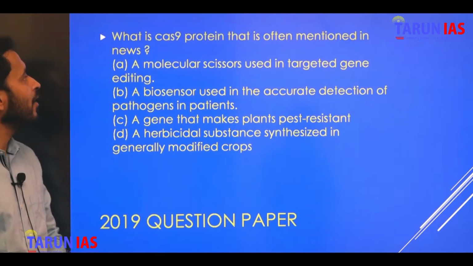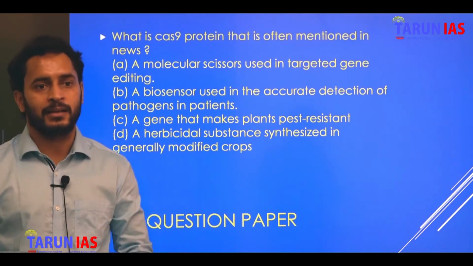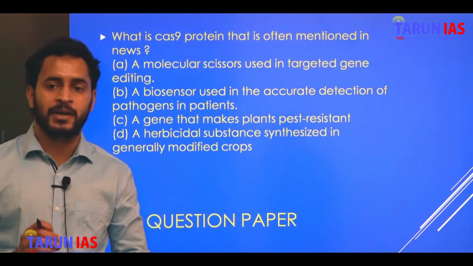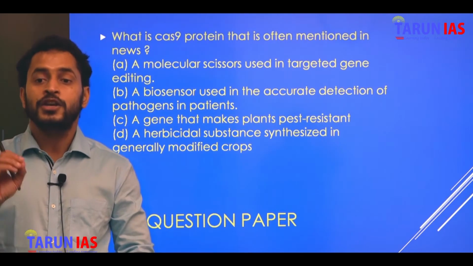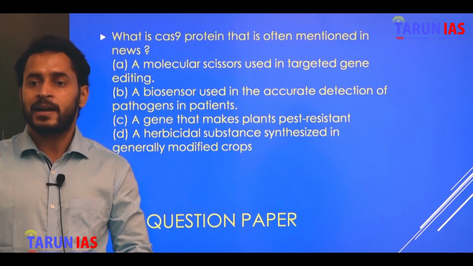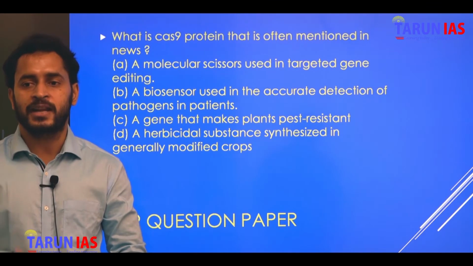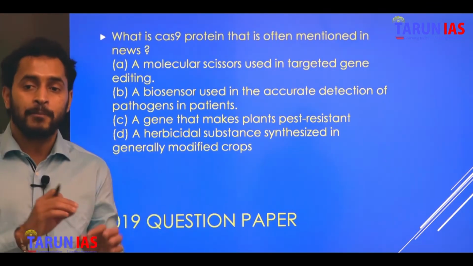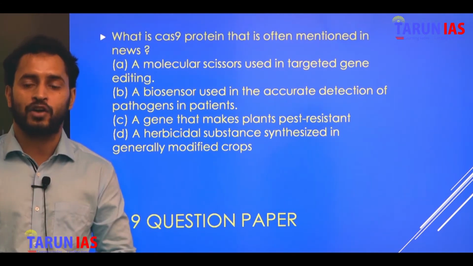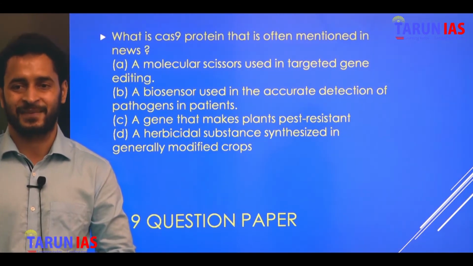Next question is, what is Cas9? Cas9 means CRISPR, clustered regularly interspaced short palindromic repeat associated protein 9, that is often mentioned in the news. It is the bridge question of biology and biotechnology.